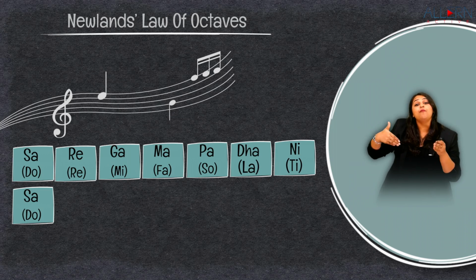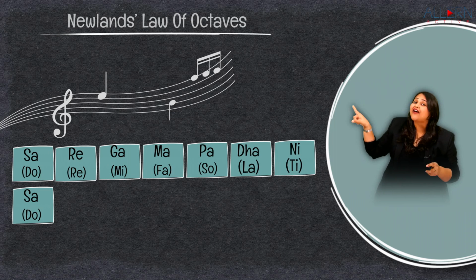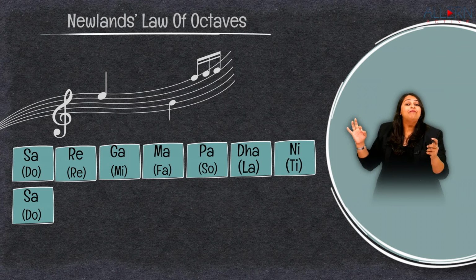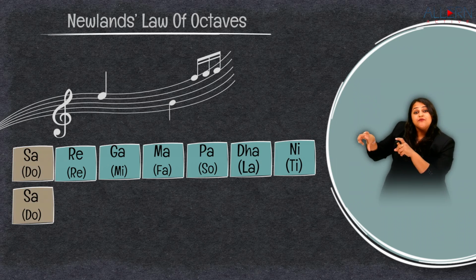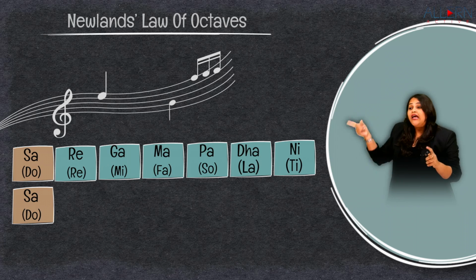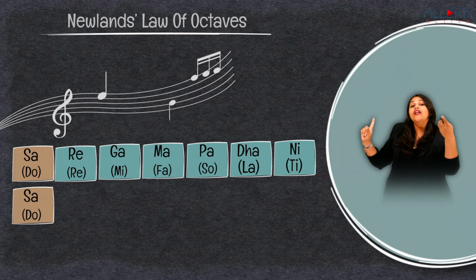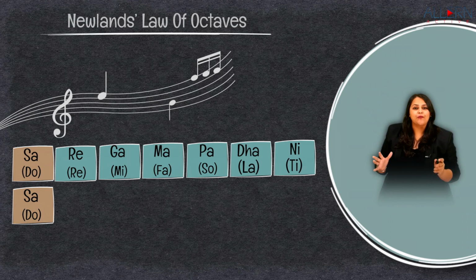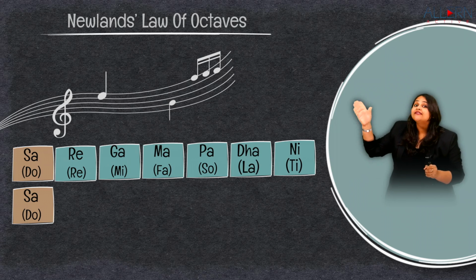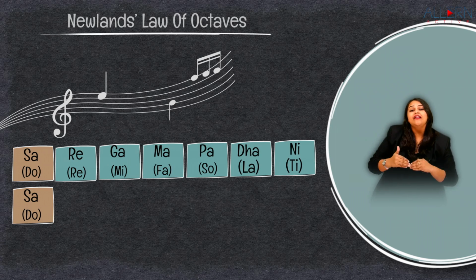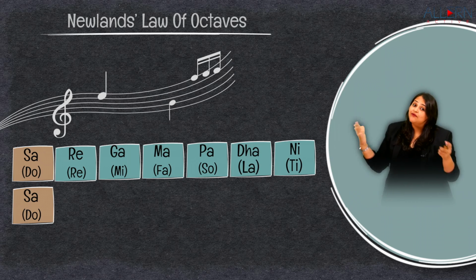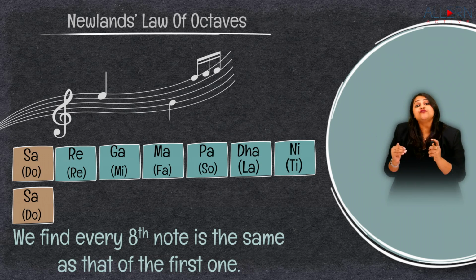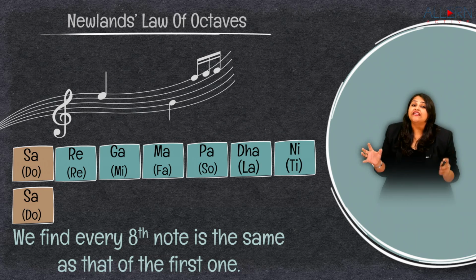Octaves here means a group of 8 elements, just like Döbereiner's triads, where triads meant 3 elements. But how did he place them? He placed them in accordance with these musical notes, where the first element would always be similar to the 8th element in that group. Just like in the musical notes, sa, which is the first note, is similar to the 8th note of the musical tone, right? And this similarity was also seen in the properties of these elements.